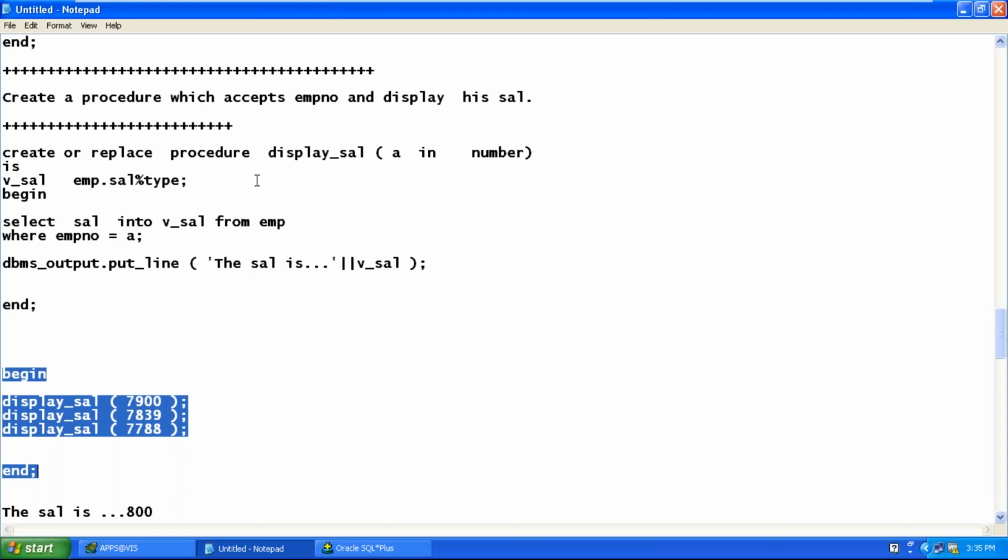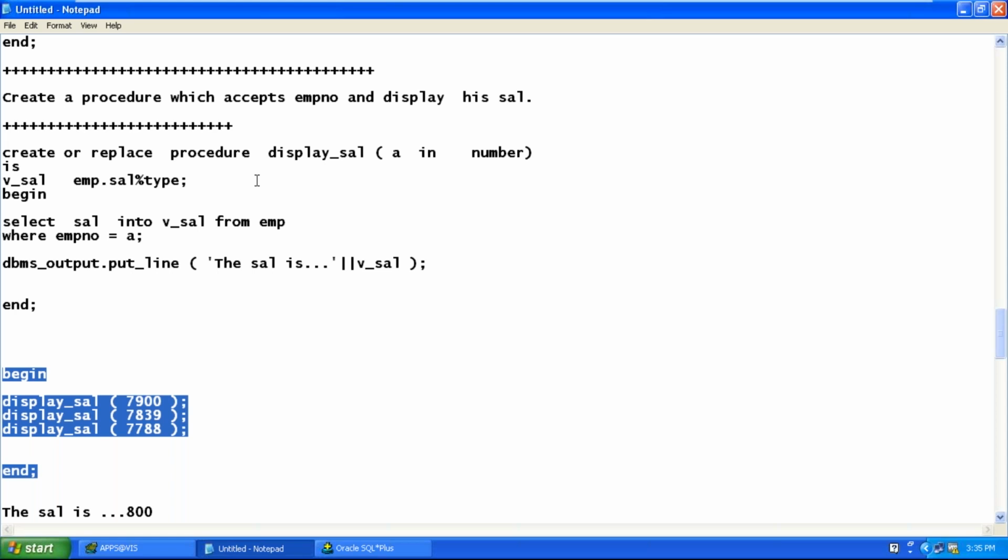A vehicle registration number will be accepted, and it will show you the customer details. So these are very meaningful procedures. Whenever you want, users will invoke this procedure as per the requirement, pass the valid inputs, and get the corresponding results.